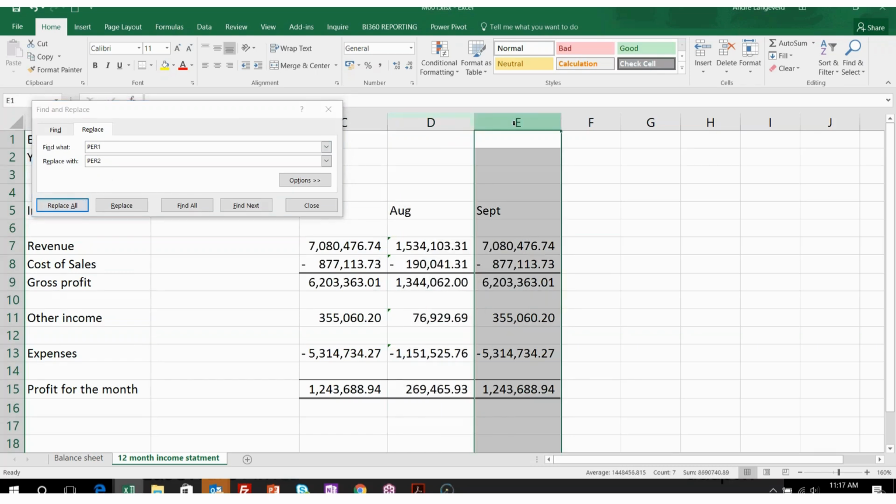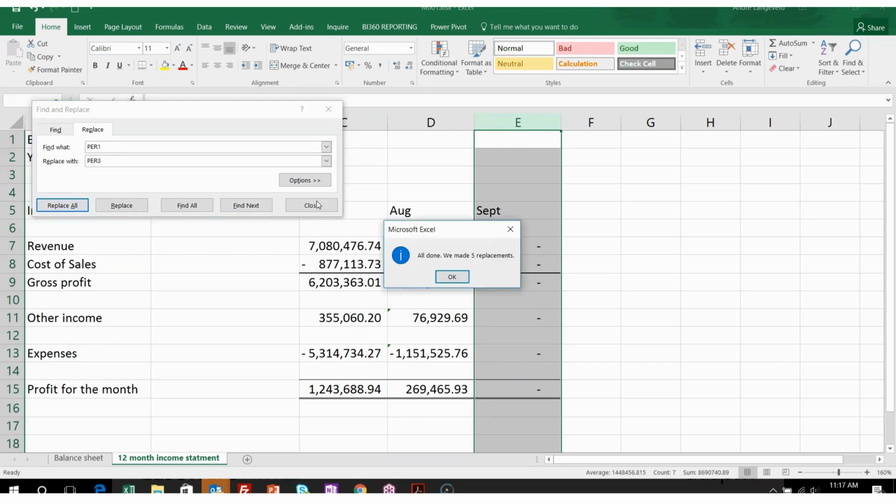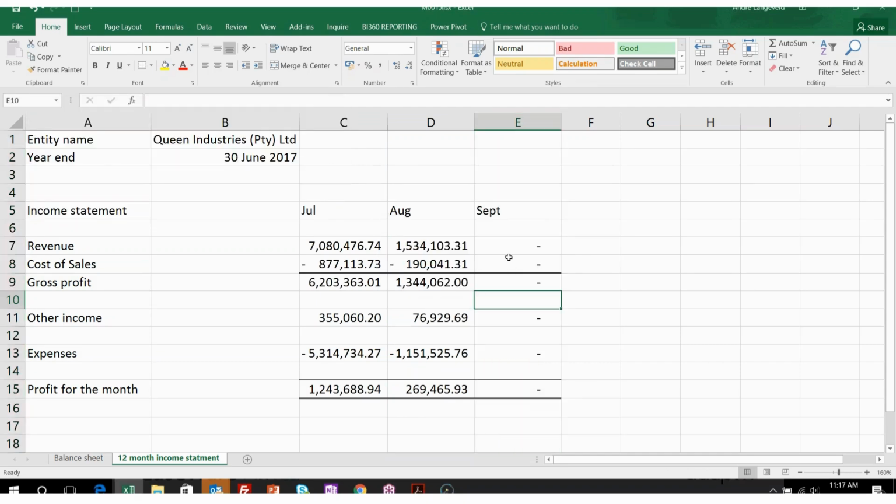I'm going to do the same thing for September, and you don't even need to close your find. So find period 1 and replace that with period 3, replace all, and there we go. Okay, so that's quite nice there. So that's how you'll go and do that information there. So quickly, I'm going to give you time to do that on your side. Quickly go try that.